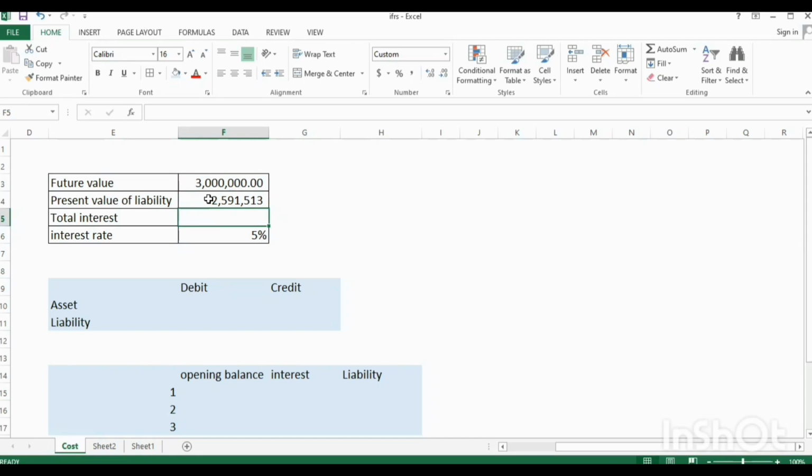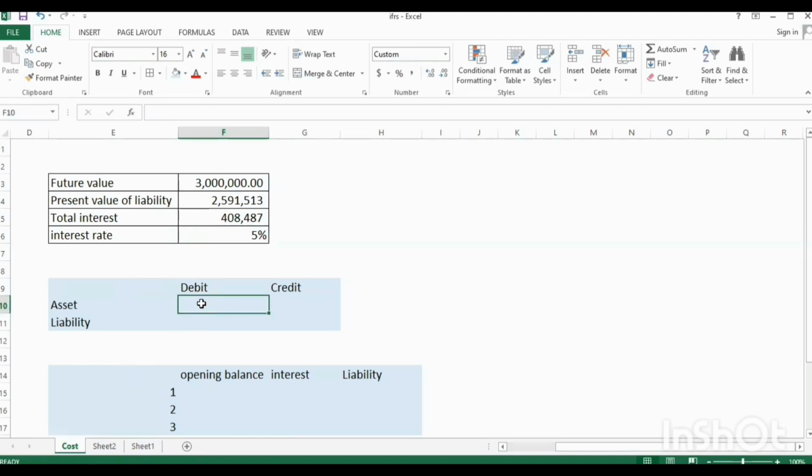So if the company were to purchase these assets in the open market, or purchase these assets for cash, the company would have paid 2,591,000. And that is what should be capitalized. The difference will be this minus this minus this. The difference is 408,487 naira. This difference will be expensed through the profit or loss account for that period of 3 years.